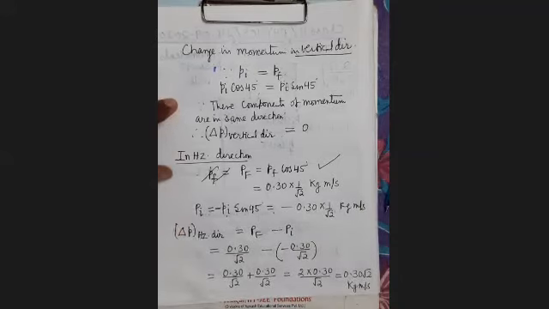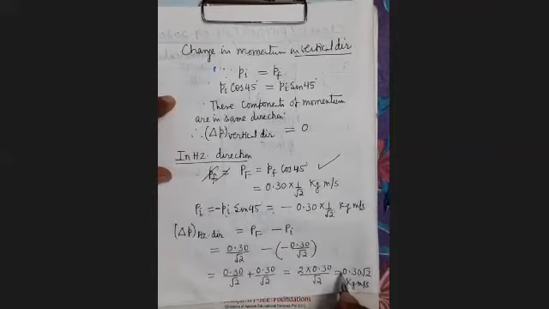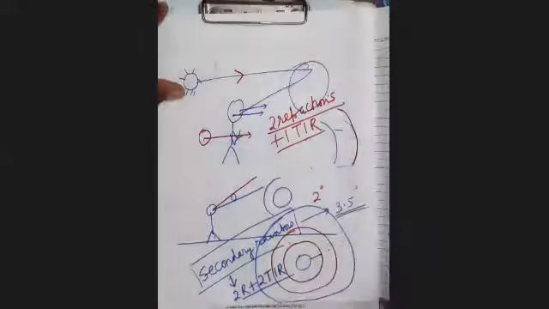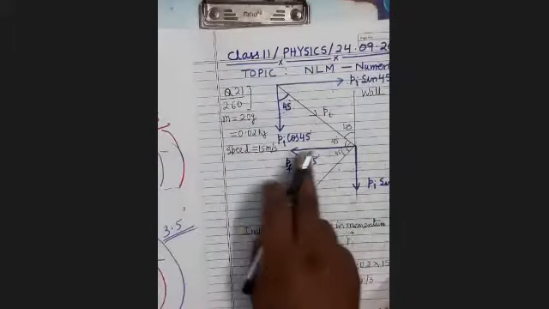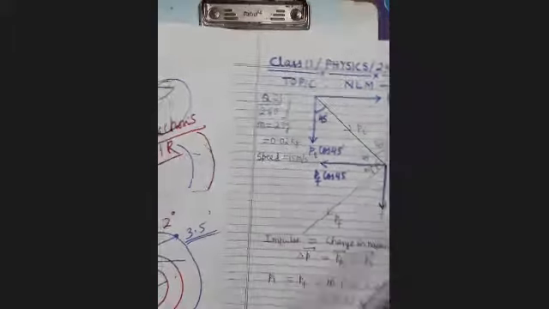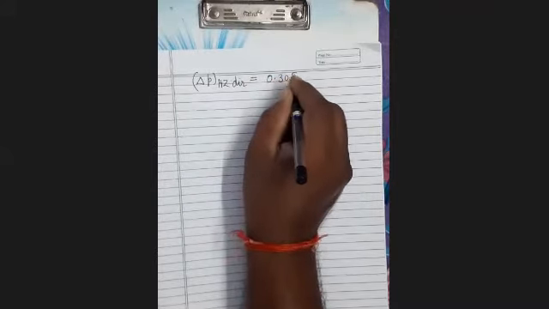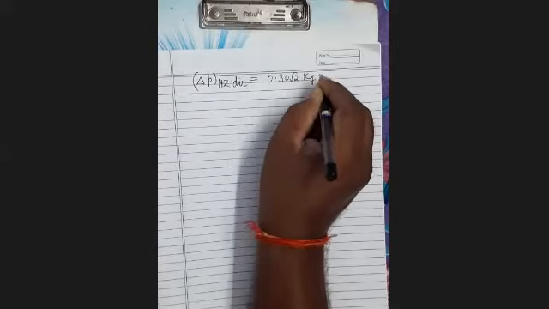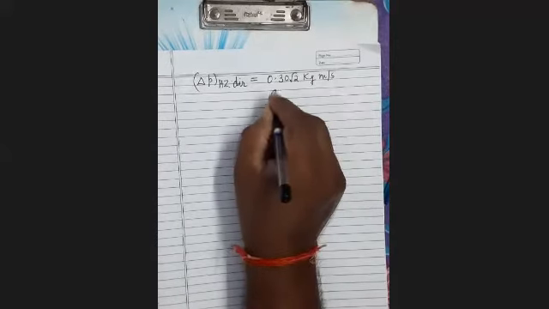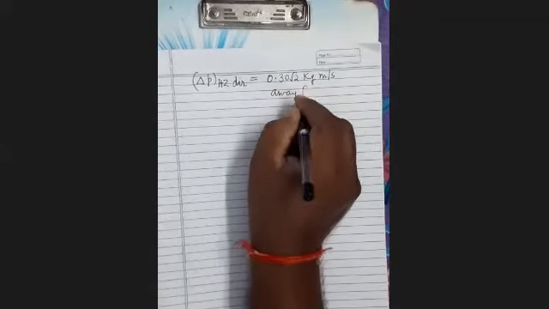What will be its direction? You can see here its sign is plus. Therefore, its direction will be away from the wall. It's clear? So we can write, therefore, delta P in horizontal direction is 0.30 root 2 kg meter per second away from the wall.